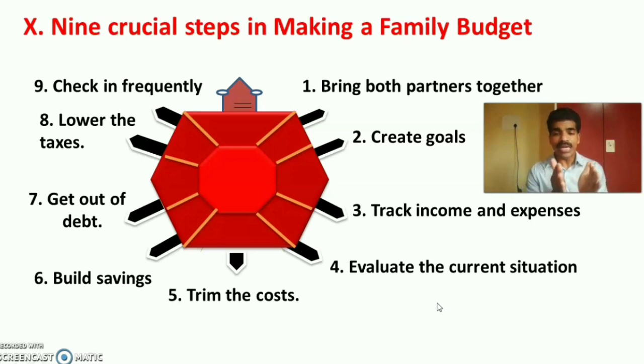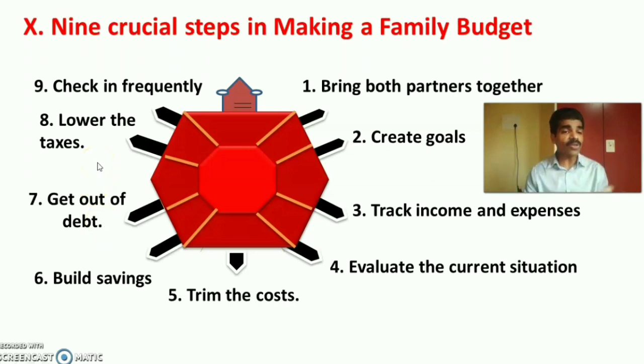So evaluate the current status of the situation of the family. Then trim the cost. Cut down the unnecessary costs or expenses. Then build the savings. Plan for the savings for the month. Then get rid of all the debts for the family. If there are any debts or liabilities for the family, clear them out.